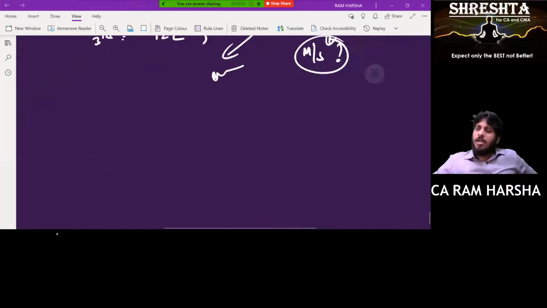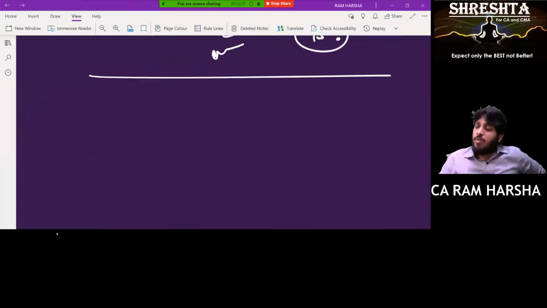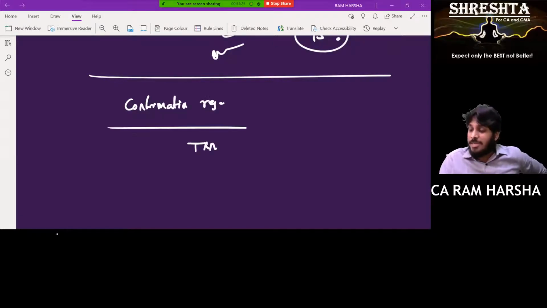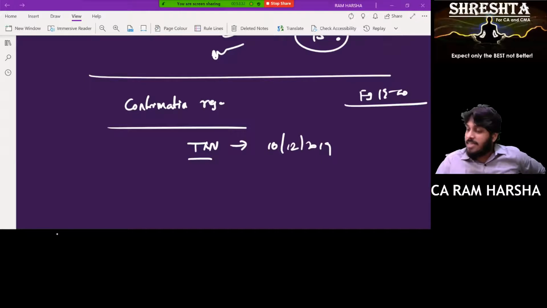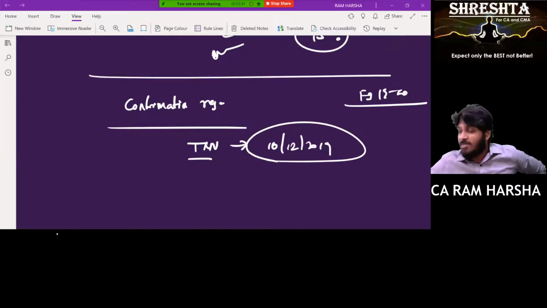Yes, sir. Now I want to ask about confirmation regarding some transaction which happened on 10th December 2019. I'm doing the audit of financial year 1920. Yes, sir. And the transaction is there on 10th December 2019.